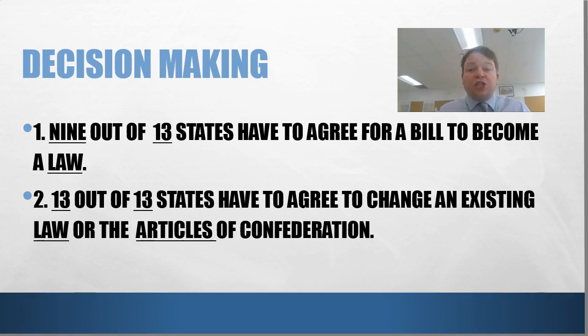We also can change a law or change our Constitution today. They could do that with the Articles of Confederation, but it's pretty difficult to do. All 13 out of the 13 states had to agree to change an existing law or to change the government itself. So let's say we created this tax and we found out the tax isn't good. In order to repeal or take back that law, all 13 states have to agree to it.